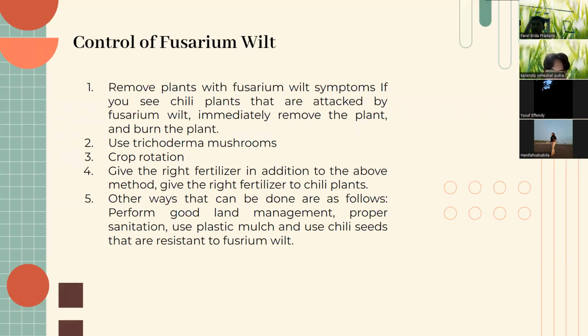The fifth, other ways that can be done are as follows: perform good land management, proper sanitation, use plastic mulch, and use chili seeds that are resistant to Fusarium wilt.